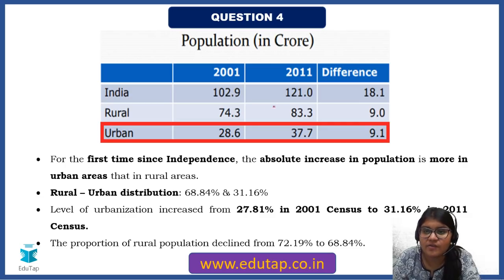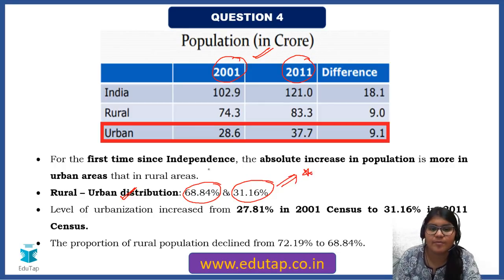So friends, here you can have a look at your population in crores. Here they have given the 2001 census data and the 2011 census data. Some of the important things: as per the census 2011, the rural-urban distribution is given. Rural distribution is 68.84 percent and urban distribution is 31.16 percent. You can see here very clearly. These are some of the important points, just remember them.